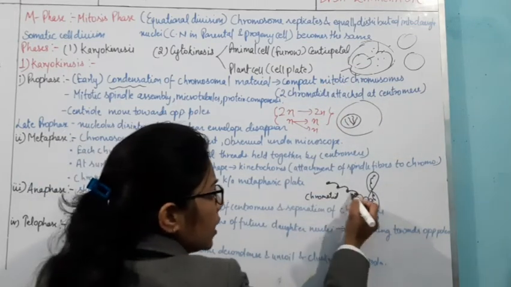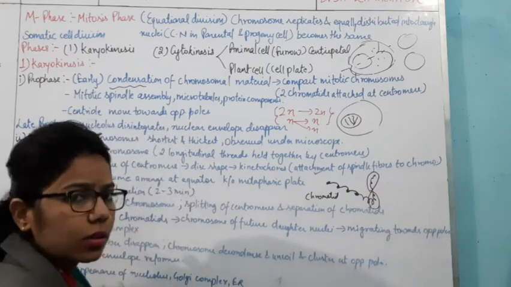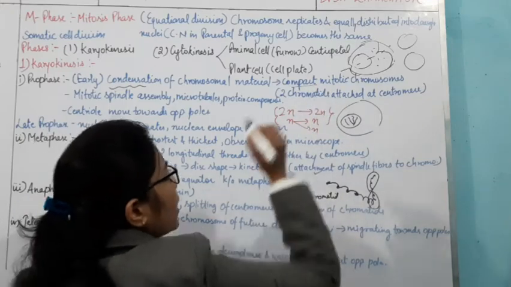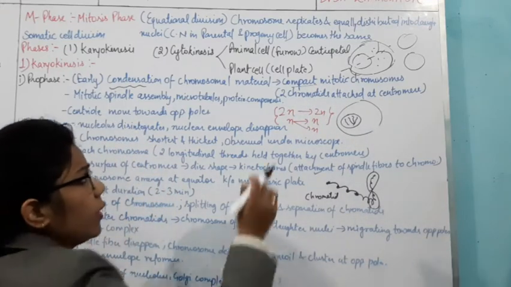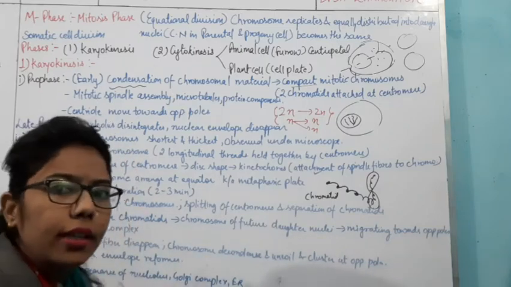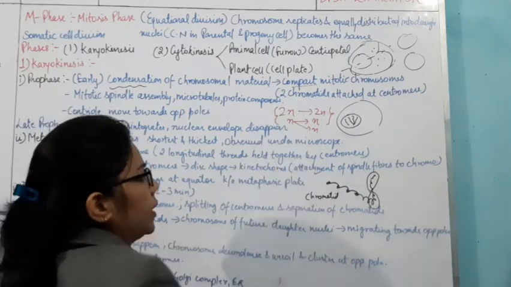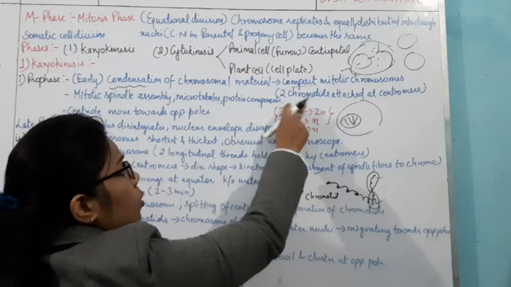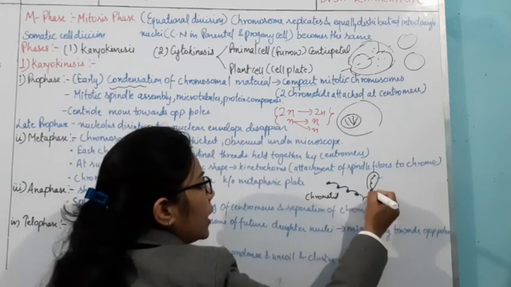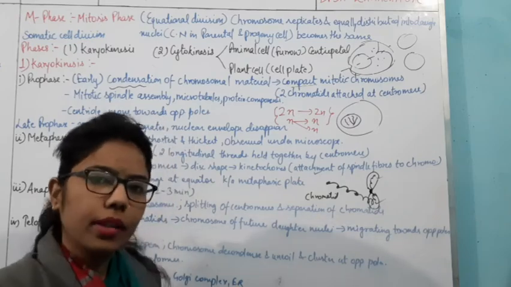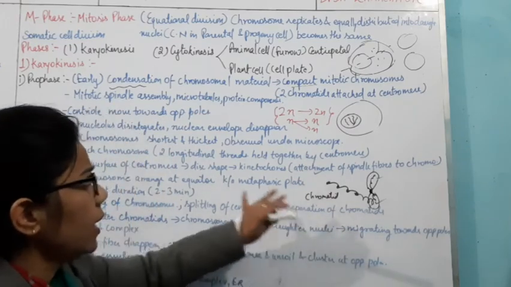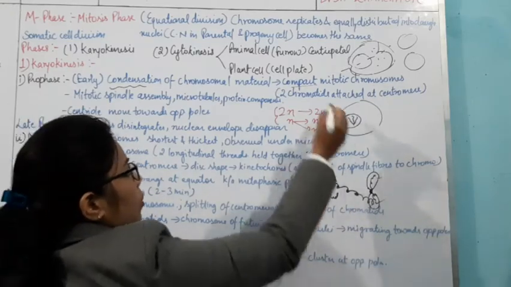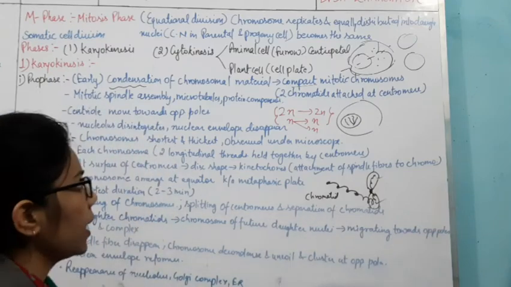And this compact mitotic chromosome: you can see here this chromatid which is present inside this chromosome is in a condensed form. The same thing is written here. This compact mitotic chromosome has two chromatids attached at a centromere. What does it mean? Two chromatids: the first you can see is this one and the second one is this one. These two chromatids are attached with this centromere, right? So we said that in prophase there will be condensation. Second thing, these two chromatids are attached with the centromere.